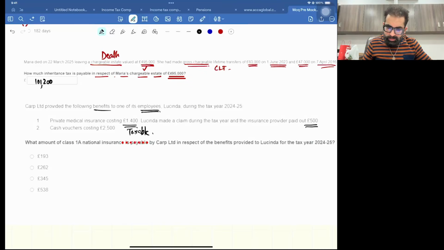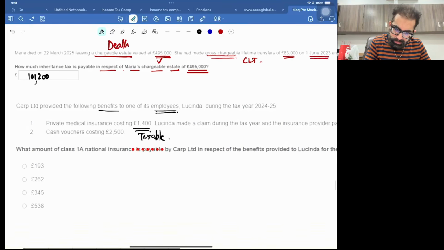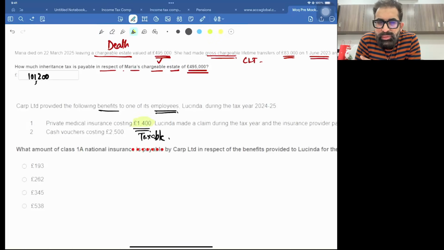Only the taxable benefit is 1400. This taxable benefit, this is your taxable benefit. If your employer is giving you private medical insurance, this amount is a taxable benefit. Okay, number 2, cash vouchers costing 2500. Cash, openly they are saying cash vouchers.